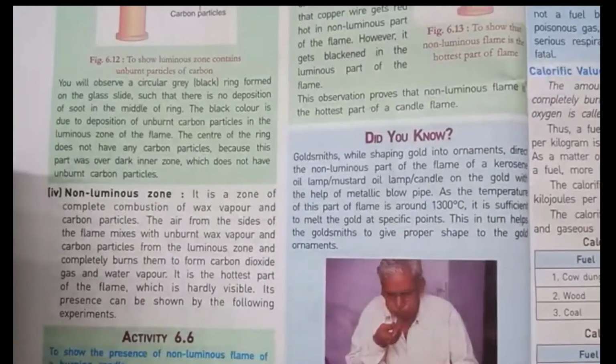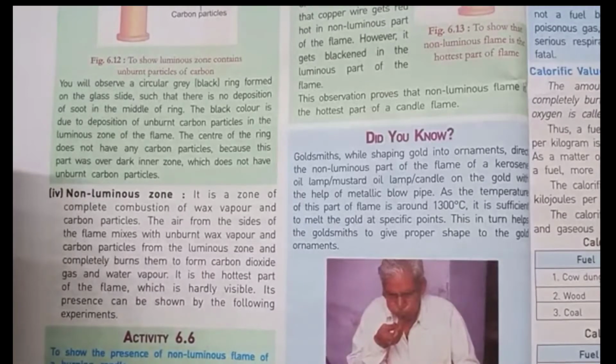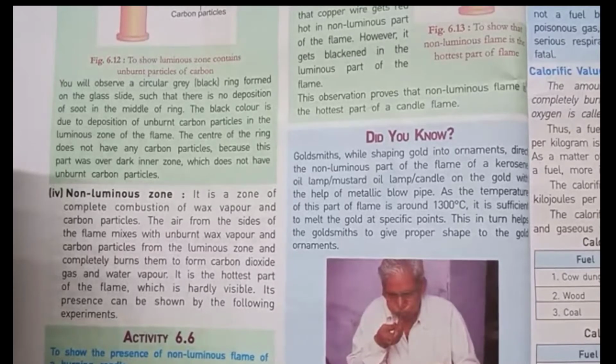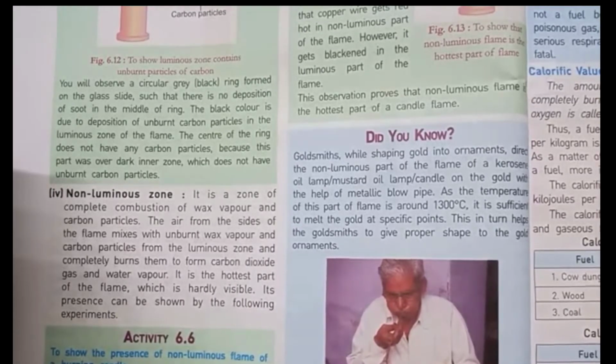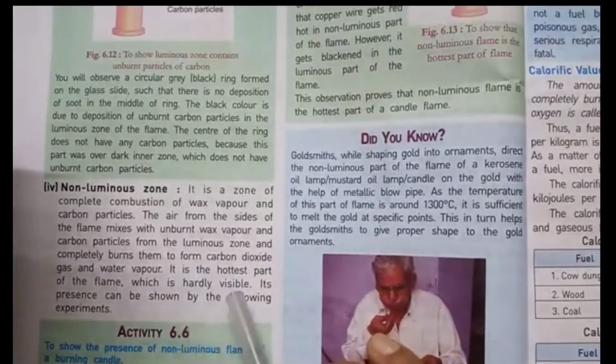Now let's talk about the non-luminous zone. Next part is the non-luminous zone. It is a zone of complete combustion of wax vapor and carbon particles. The air from the sides of the flame mixes with unburned wax vapor and carbon particles from the luminous zone and completely burns them to form carbon dioxide gas and water vapor. It is the hottest part of the flame, which is hardly visible.